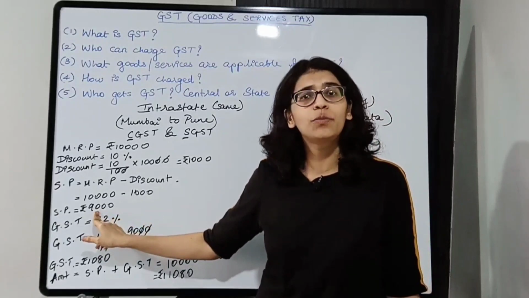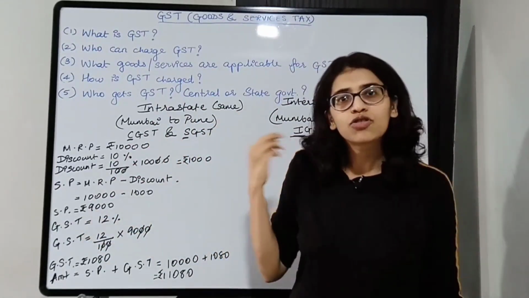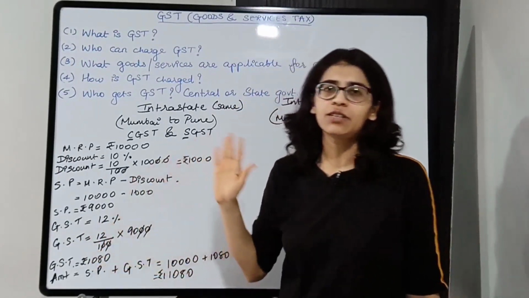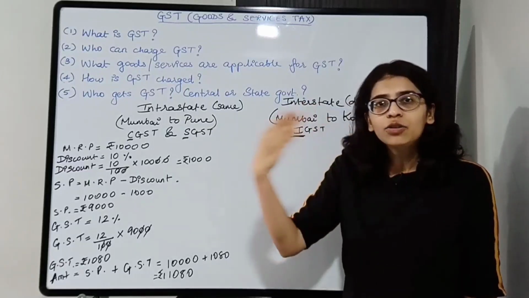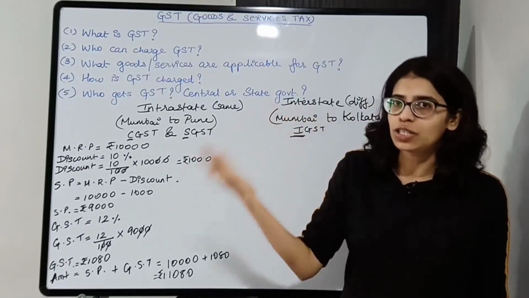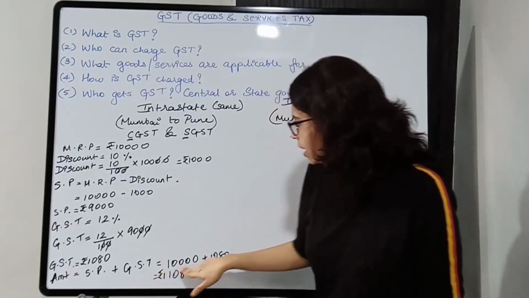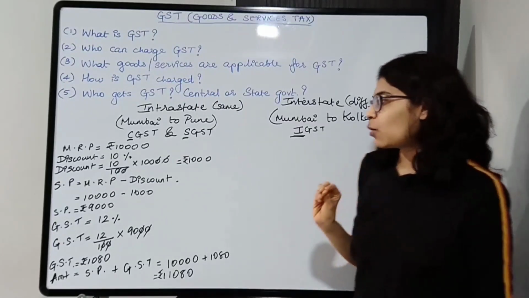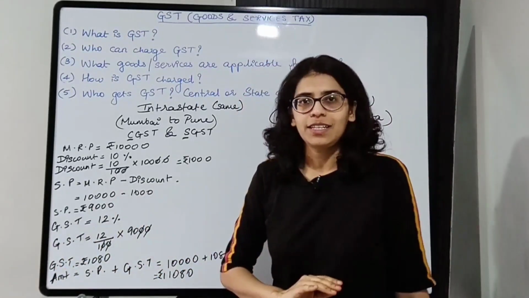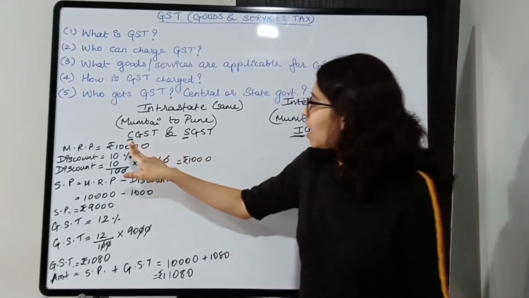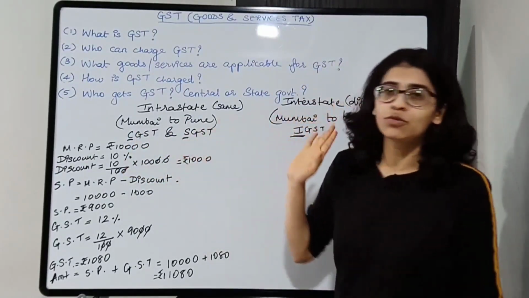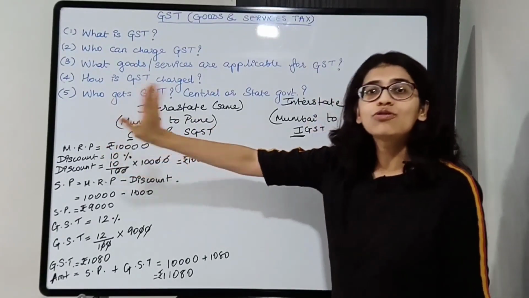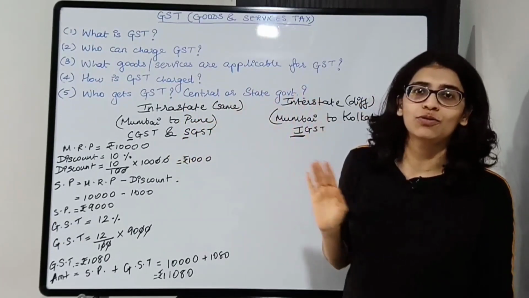Now whatever the selling price is, on that we calculate GST. So GST is 12% and 12 upon 100 into 9,000 gives 1080. So GST we add to the selling price. Whatever the selling price is, we add GST to it. So it will be 10,000 plus 1080, that gives 11,080 rupees. Okay. Now this is the total GST. What we saw was half of it goes to central and half of it goes to state. So of the 12%, 6% goes to central and 6% goes to state.